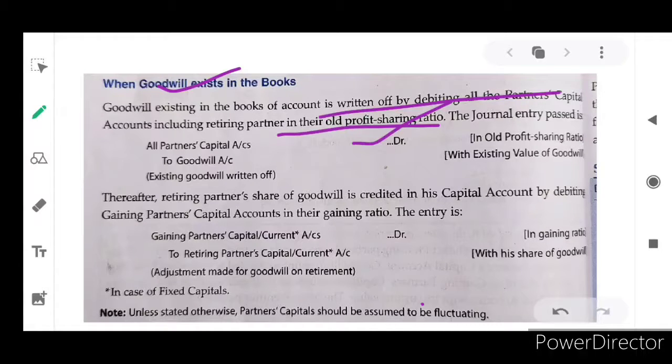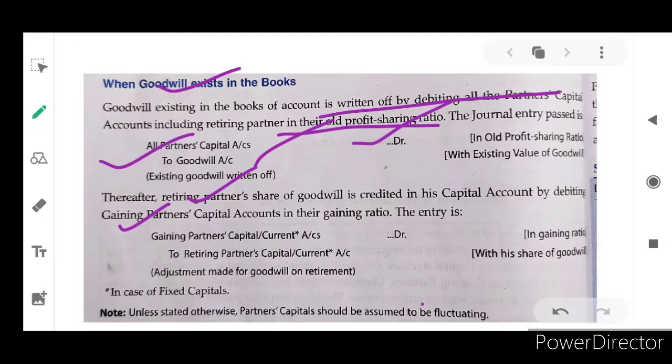So the goodwill is written off through all the partners' capital accounts, debited in their old ratio. Thereafter, the retiring partner's share of goodwill is credited. Whose share will be credited? The retiring partner's share of goodwill will be credited in the capital account by debiting the gaining partners. So the gaining partners' capital accounts will be debited and the retiring partner's capital account will be credited, in the gaining ratio, isn't it?